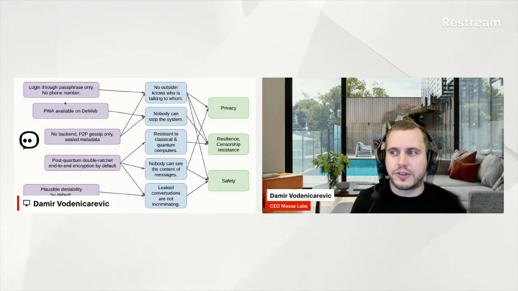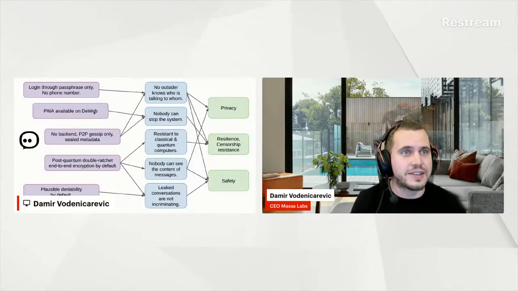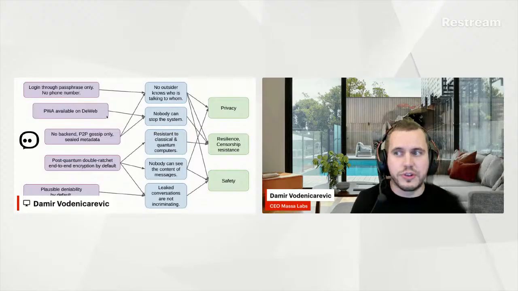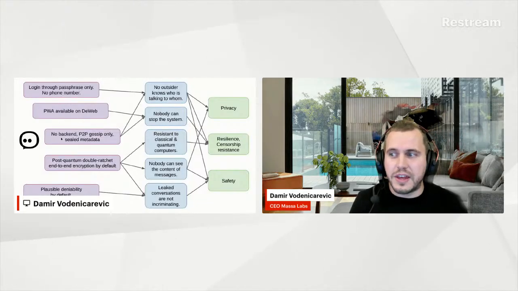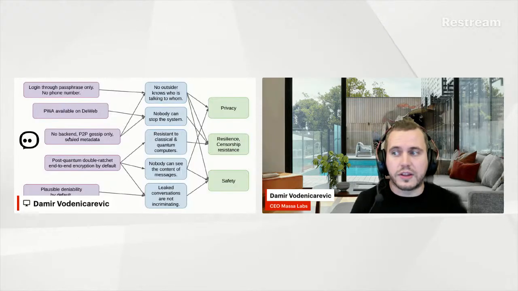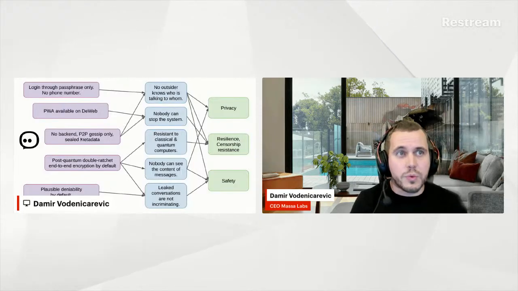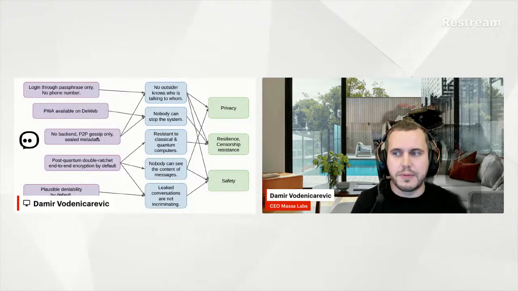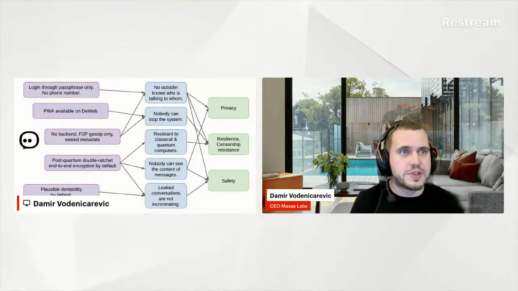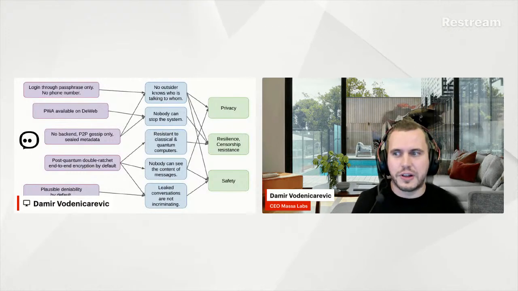That's why we're going to have an alternative progressive web app available directly on Massa's decentralized web. So it's going to be fully censorship resistant here. Then same thing for the backend. We don't want a central server for backend. We want a peer-to-peer gossip system that's going to reuse the gossip system of Massa. We're going to look at it a bit closer later.